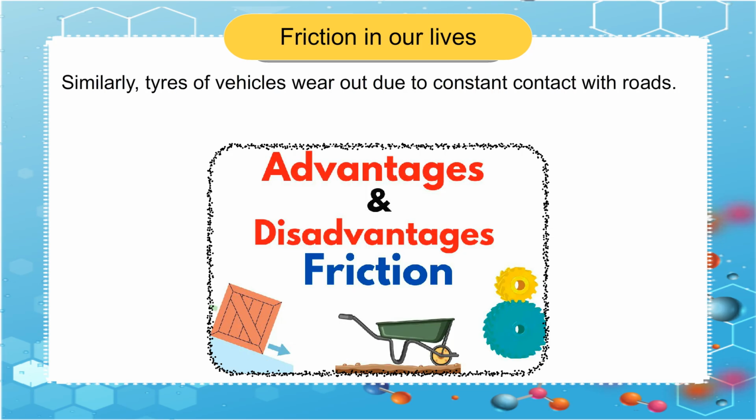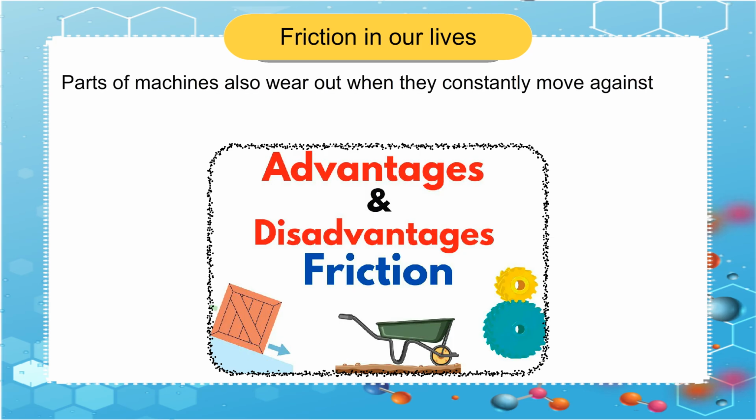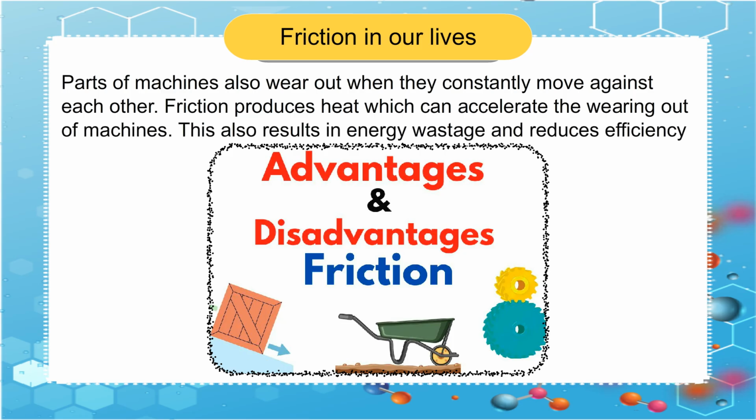Similarly, tires of vehicles wear out due to constant contact with roads. The ridges of tires keep wearing out and need to be replaced periodically. Parts of machines also wear out when they constantly move against each other. Friction produces heat which can accelerate the wearing out of machines. This also results in energy wastage and reduces efficiency of machines.